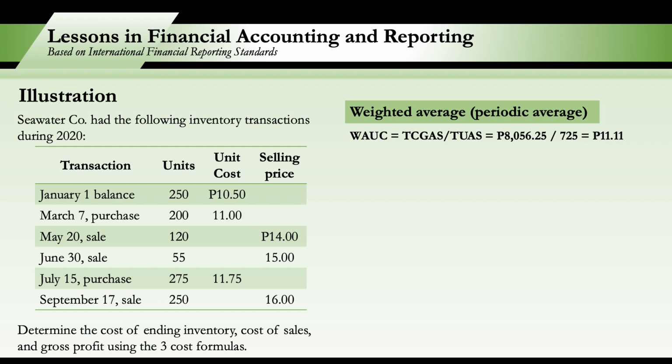Paano natin yan kinompute? That's lahat ng purchases including the beginning balance at unit cost. So 250 times 10.5 plus 200 times 11 plus 275 times 11.75. Total of 8,056.25.